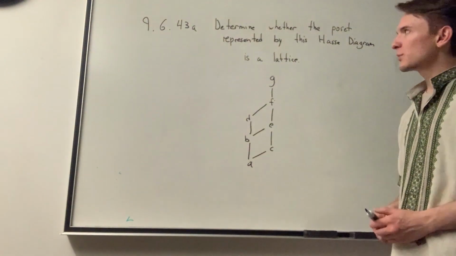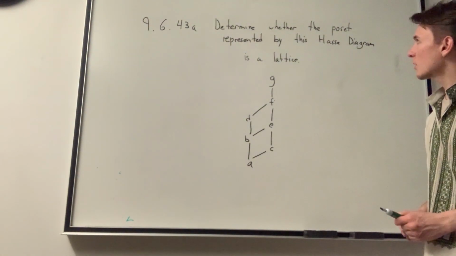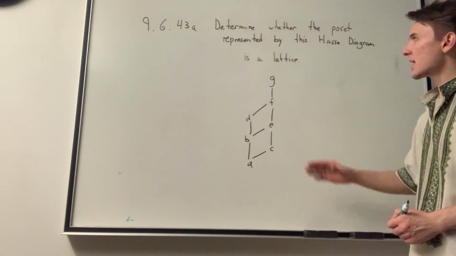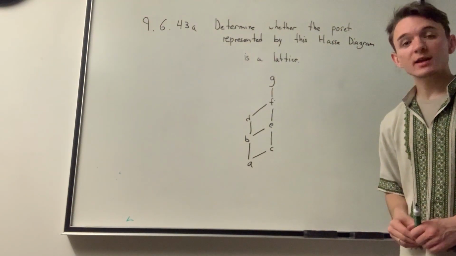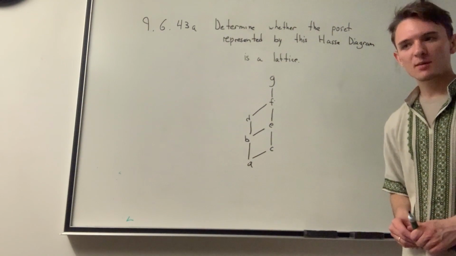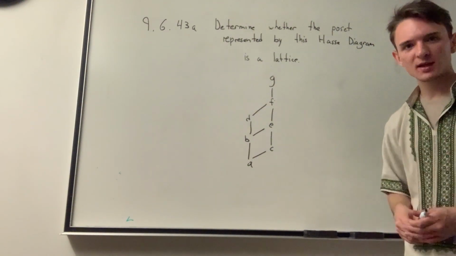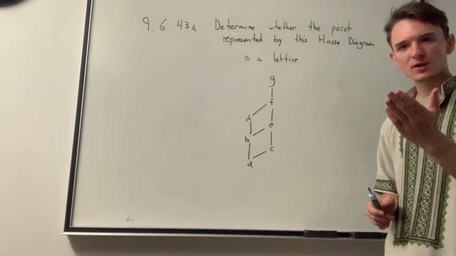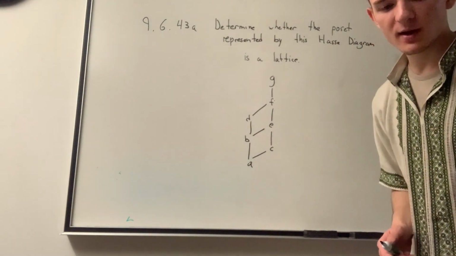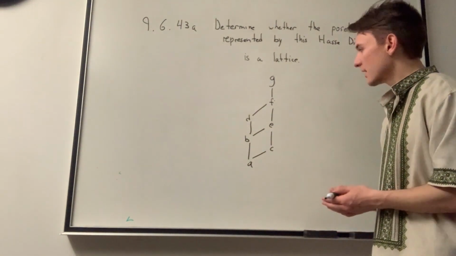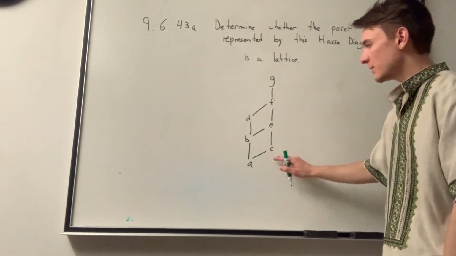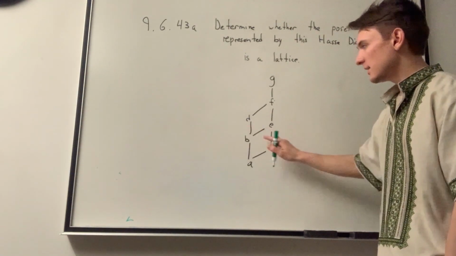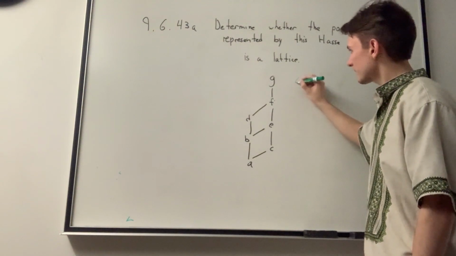We have 9.6.43a. Determine whether this poset represented by this Hasse diagram is a lattice. We know it is a lattice if for every incomparable pair, that is, pairs that don't have a relationship, they have both a greatest lower bound and a least upper bound. So let's first find our incomparable pairings. These would be BC, DE, and DC.